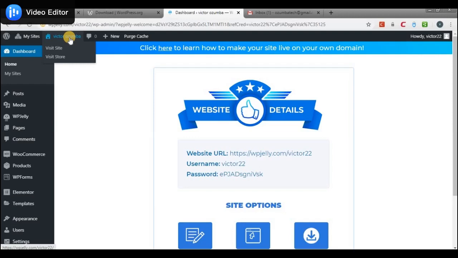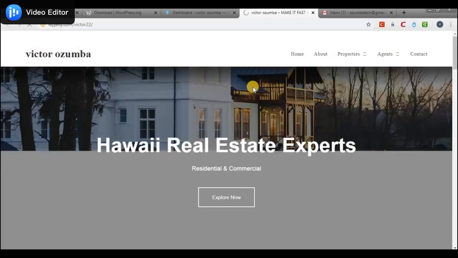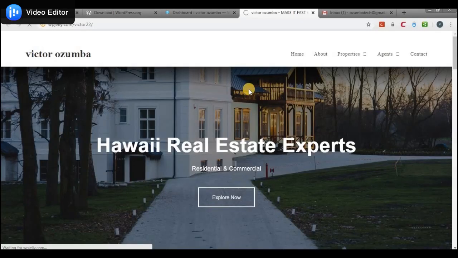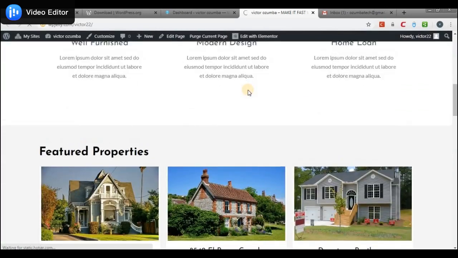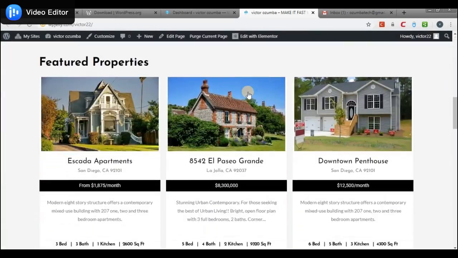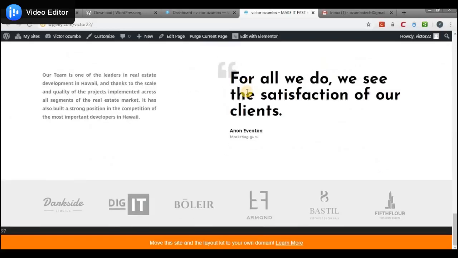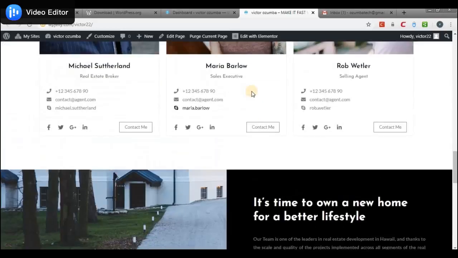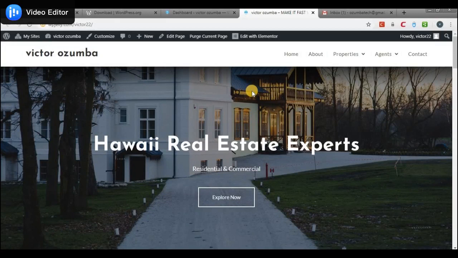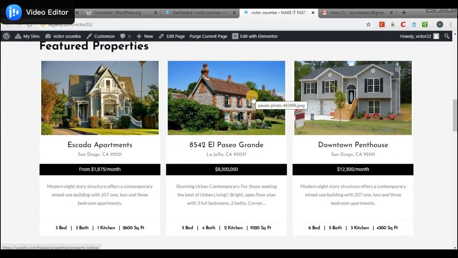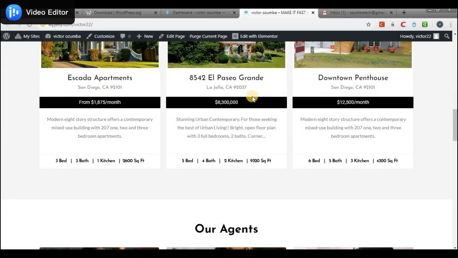So if you check this place now, you see visit site or visit store. So when we open this in a new tab, you will see that they've already prepared my website for me. They've done everything, but it's with a demo. So if you check it out now, you have a very wonderful website there. Everything fully designed. So all I have to do now is start editing it, setting it the way I want, replacing what I don't want with what I want.